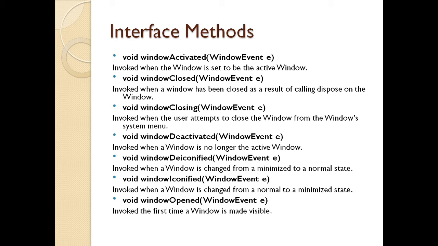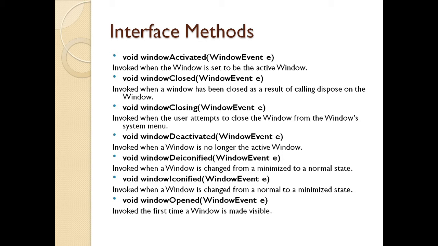Then when I want to close the window, I use the method window closed by passing the attribute window event E. Now the method will be invoked when the window has been closed as a result of calling dispose on the window. Now I have a method called window closing. Again it is taking the attribute of window event with an object E. In this case, the user attempts to close the window from the Windows system menu. The difference between window closing and window closed is, when you attempt to close the window, the method is called window closing, and when you close the window, the method is called window closed.